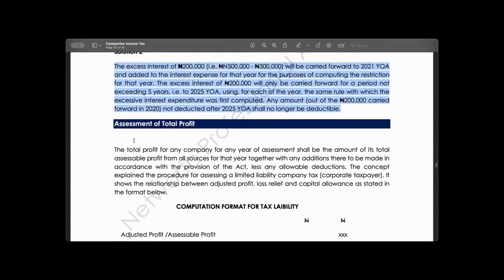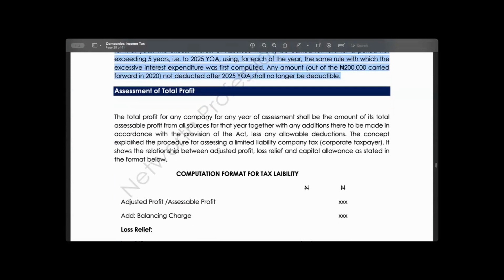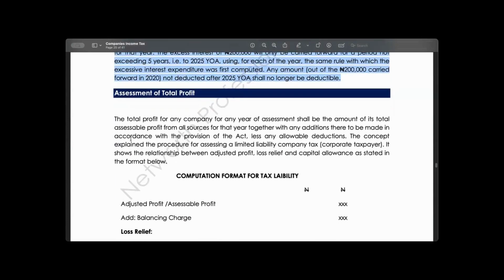Assessment of total profits. This is where we're going to start work today. Total profits is the profit of the company from all sources. All sources of income will represent the total profit of the company.